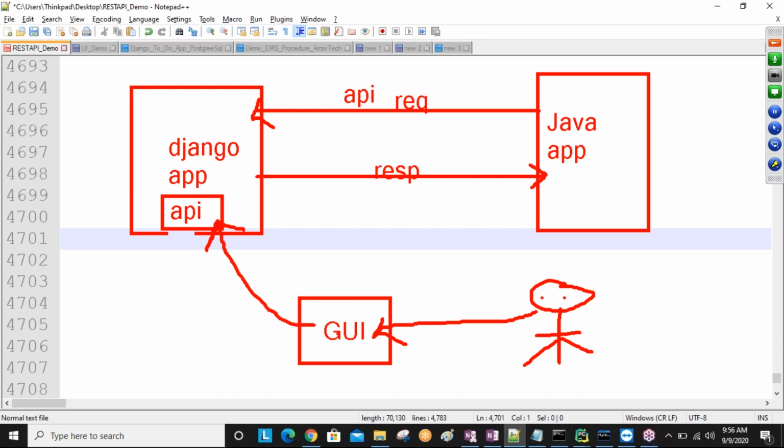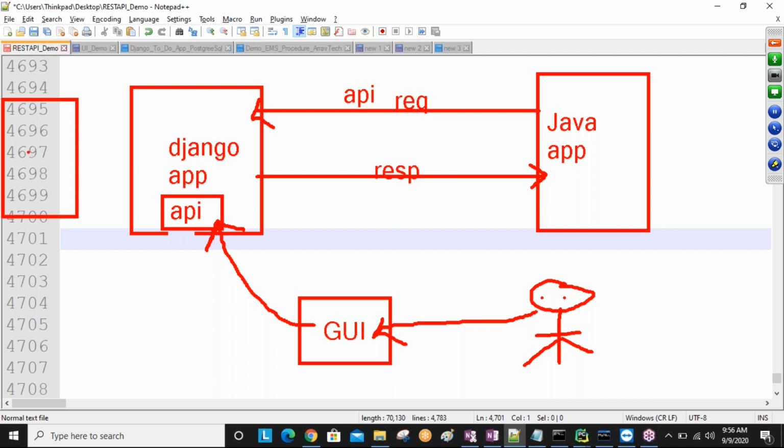For example, here in this GUI, nothing but the browser, we have a get button, post button, put button, login button, logout button, like this, and a number of ready-made buttons we are going to create. These buttons we call the GUI menus. When I click a particular get button, my request goes to the Django application, and the Django application goes to the database and brings the data. Understand, fine? So here my DB is there, which is having some data.